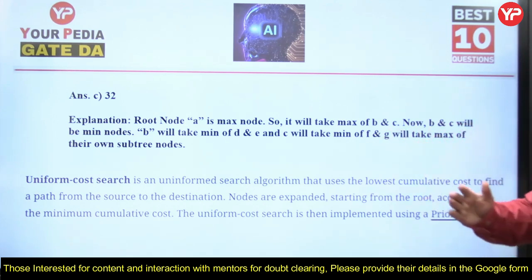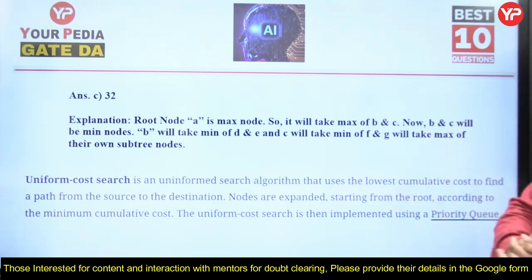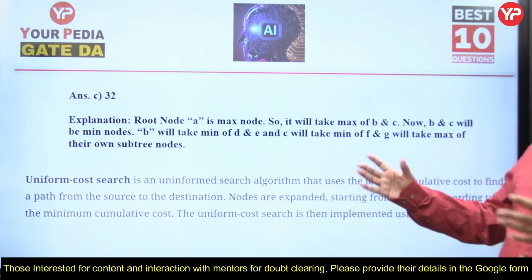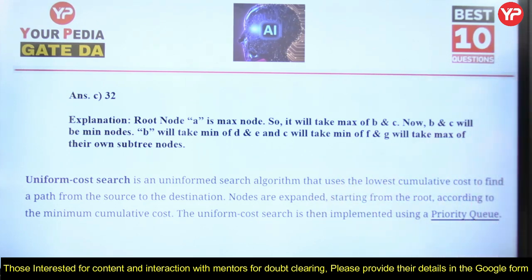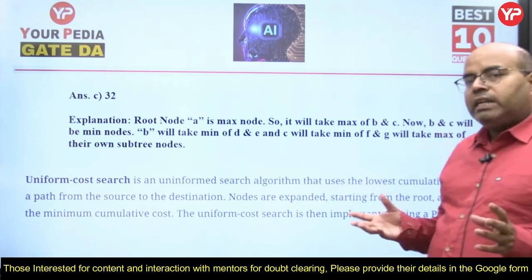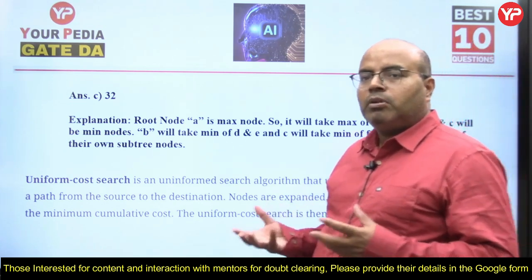Now for the next question, let us see the definition of uniform cost search. Uniform cost search is an uninformed search algorithm that uses the lowest cumulative cost to find a path from the source to the destination. Lowest cumulative cost, accumulated cost it will take. Nodes are expanded starting from the root according to the minimum cumulative cost, minimum accumulated cost.